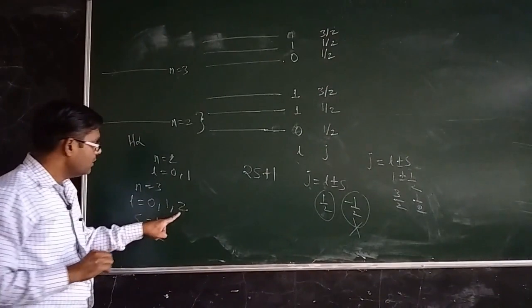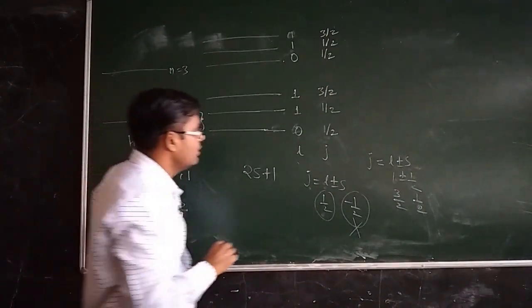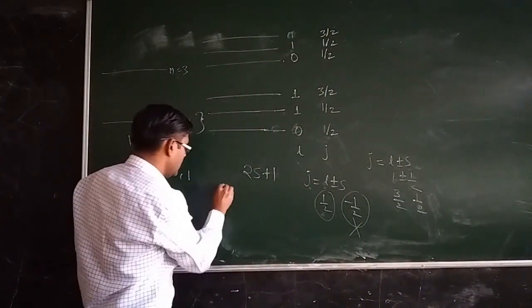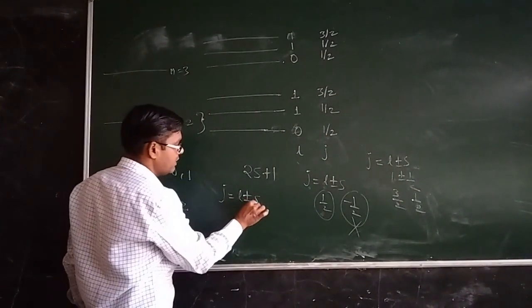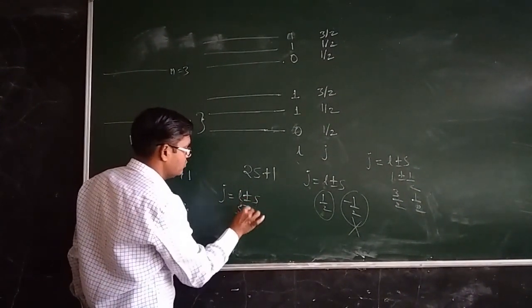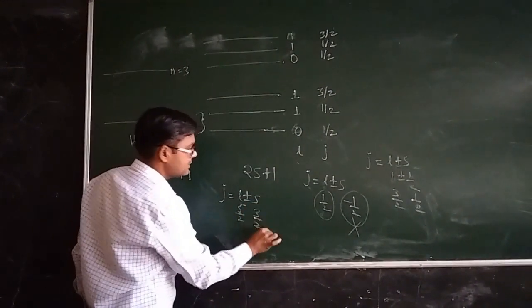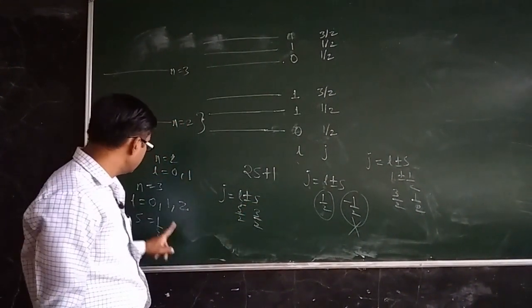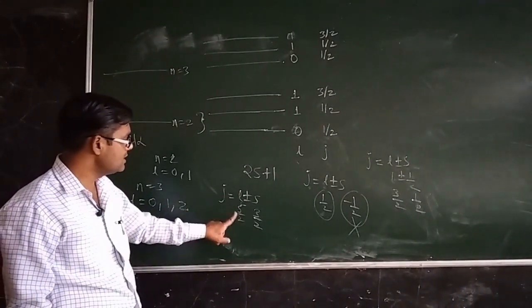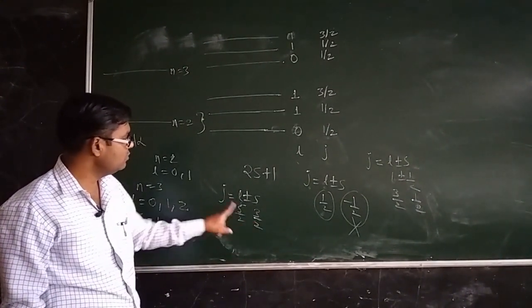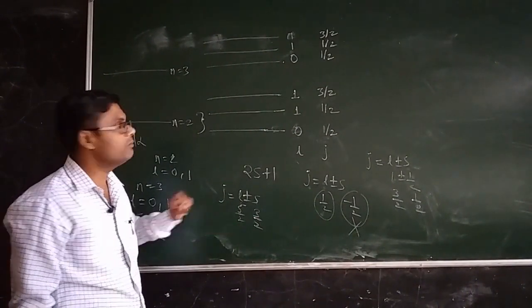And when L equal to 2, then the value of j will be again L plus minus S. So 2 plus 1 by 2, that is 5 by 2, and 2 minus 1 by 2, that is 3 by 2. So again this state for which L is equal to 2 has split up into two energy levels, one with j equal to 3 by 2, another with j equal to 5 by 2.